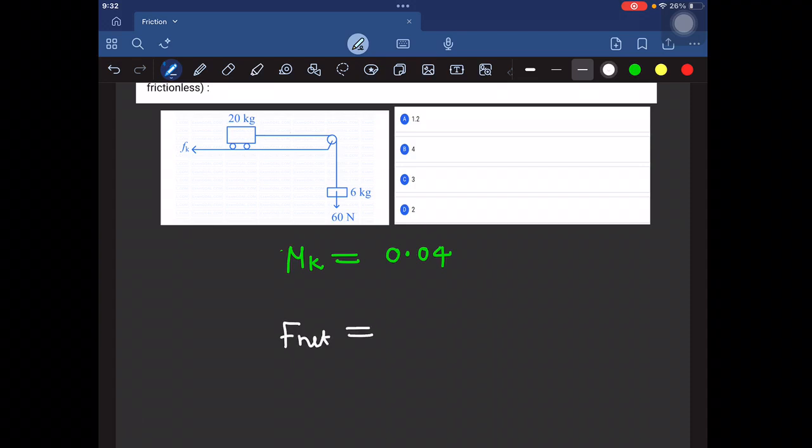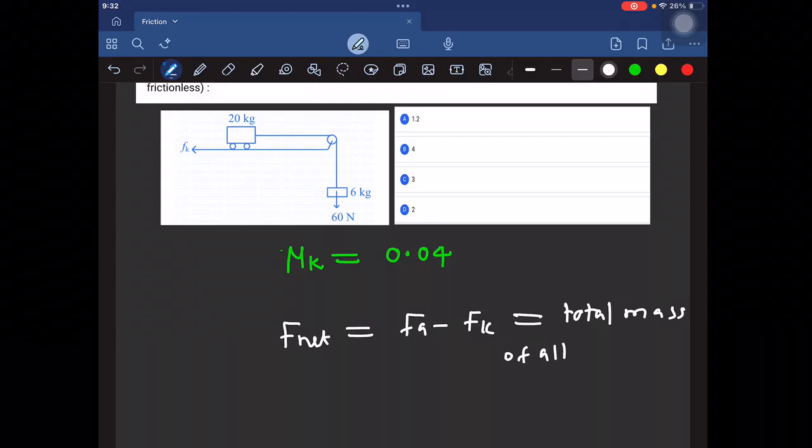Now the applied force is 60 Newton. The net force is 60 minus mu k into N, where mu k is 0.04, isn't it? 0.04 I can write as 4 by 100, so the 100 cancels. So we will get 60 minus 4 into 8, so this is equal to 52 Newton here.